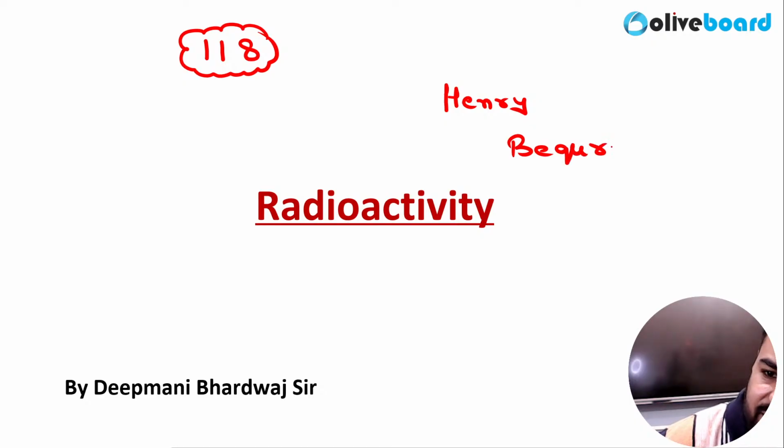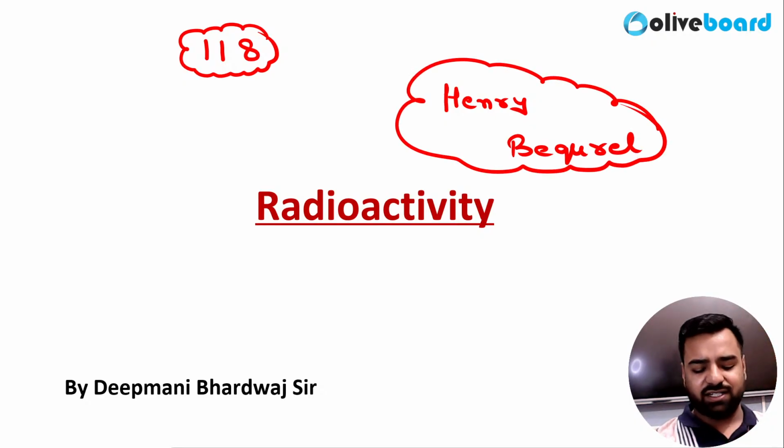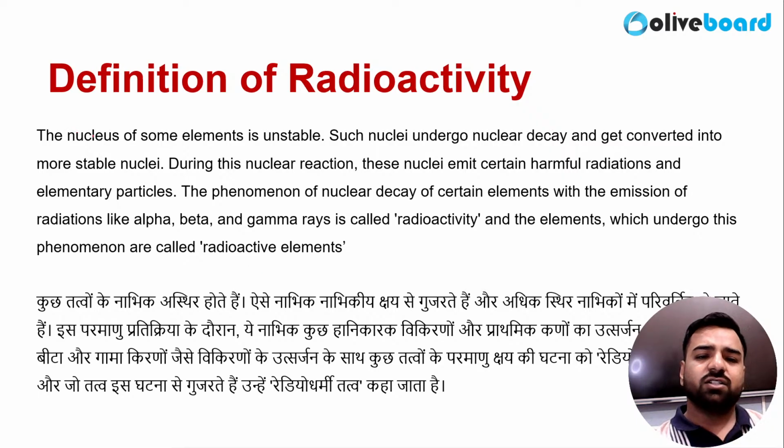So I have started my chapter now. Now I'll be able to link each and everything. First of all, let's start with radioactivity. What is it? The nuclei of some elements are unstable. Such nuclei undergo nuclear decay and get converted into more stable nuclei, and during this reaction, these nuclei emit some harmful radiations and elementary particles.